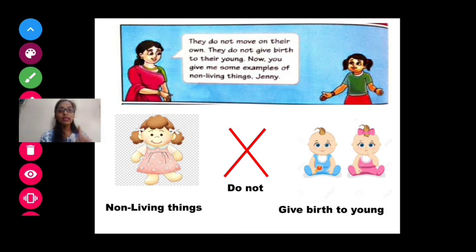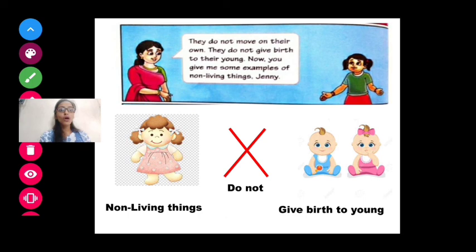So non-living things do not move. Here we have studied that non-living things do not eat, they do not breathe, and they do not move.